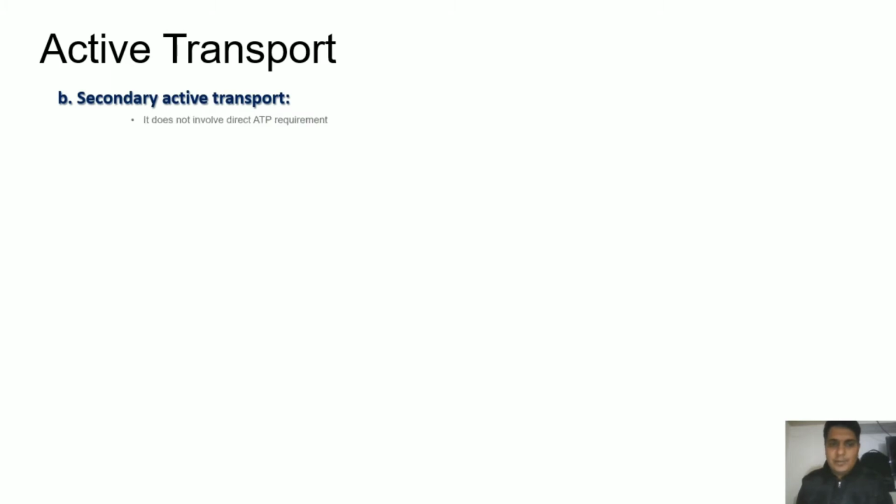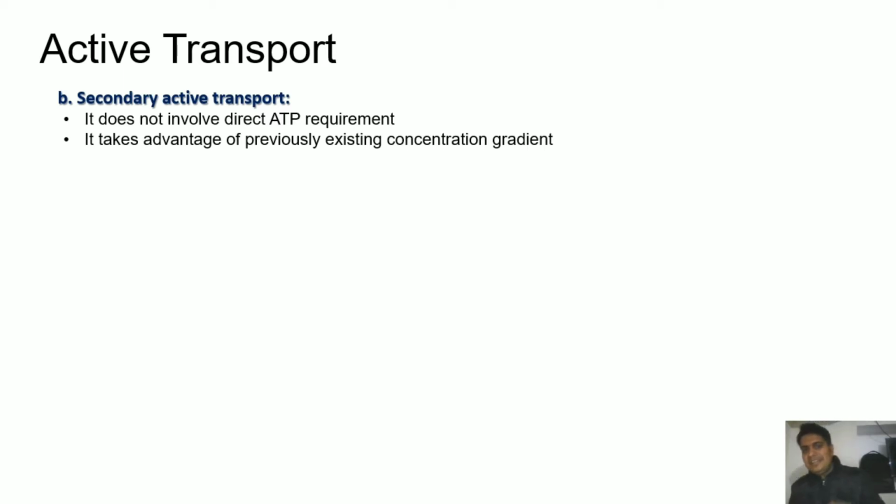Now the secondary active transport. As the name indicates, it differs from the primary active transport, which utilizes direct ATP. In the case of secondary active transport, it doesn't involve the direct requirement of ATP. It takes advantage of a previously existing concentration gradient. Based on that particular concentration gradient and the potential energy it has, this transport mechanism comes into the picture.